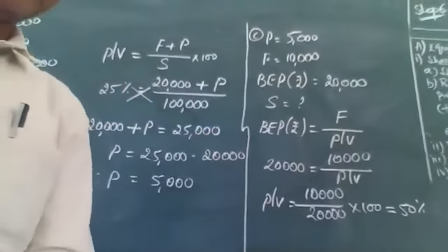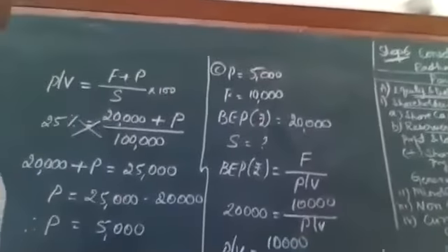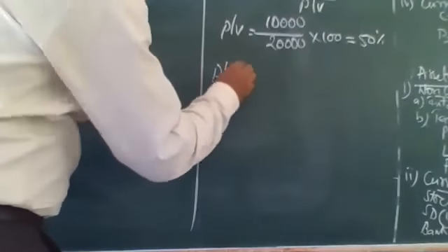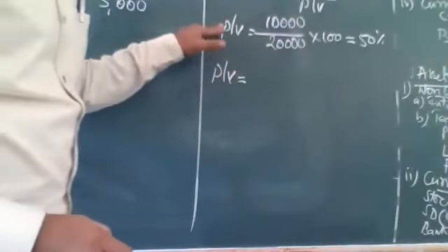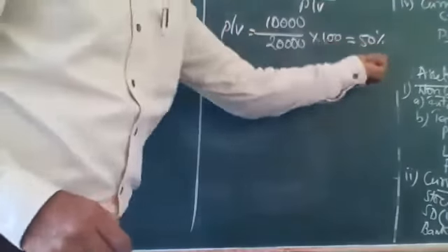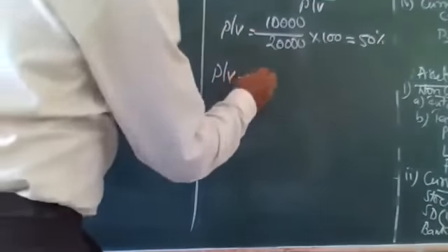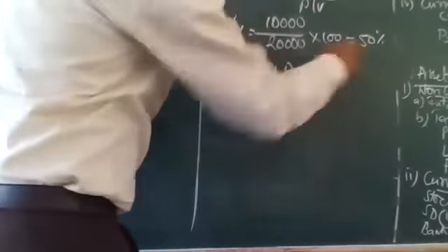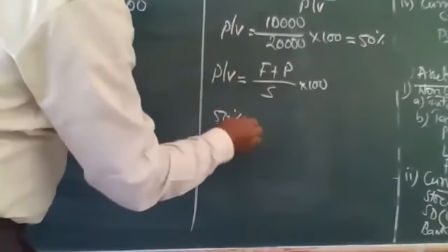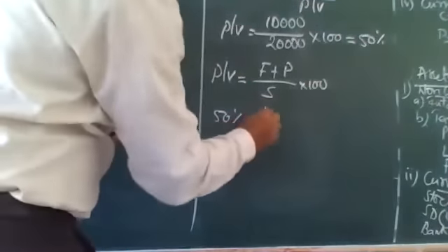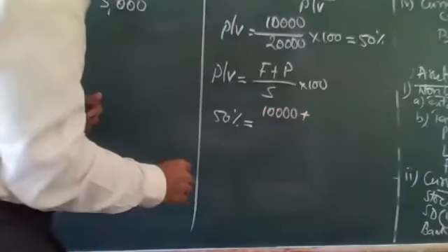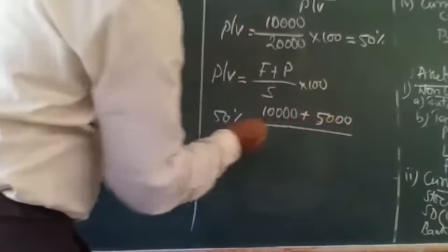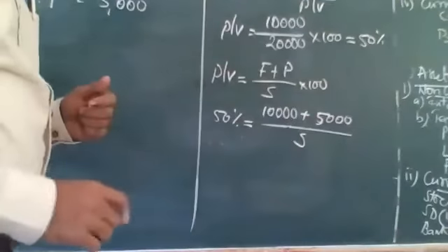So which formula is going to be used? Missing information. Yeah, F plus P by S. Student will say, sir, PV ratio you already got, now why are you using PV ratio? I'm actually using this 50% to find out something. So PV ratio is equal to F plus P by S into 100. Do you know PV ratio? The answer is yes. It's 50%. Do you know fixed cost? Yes, it is 10,000. Do you know the profit? I have 5,000 profit, divided by sales, which is the question. So bring sales here.